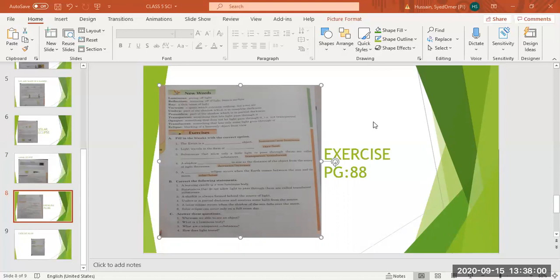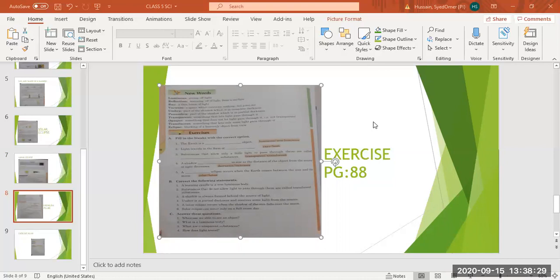Luminous or non-luminous? Who will tell me? Marriage, unmute yourself. The earth is a luminous or non-luminous object? Non-luminous. Yes, write non-luminous.